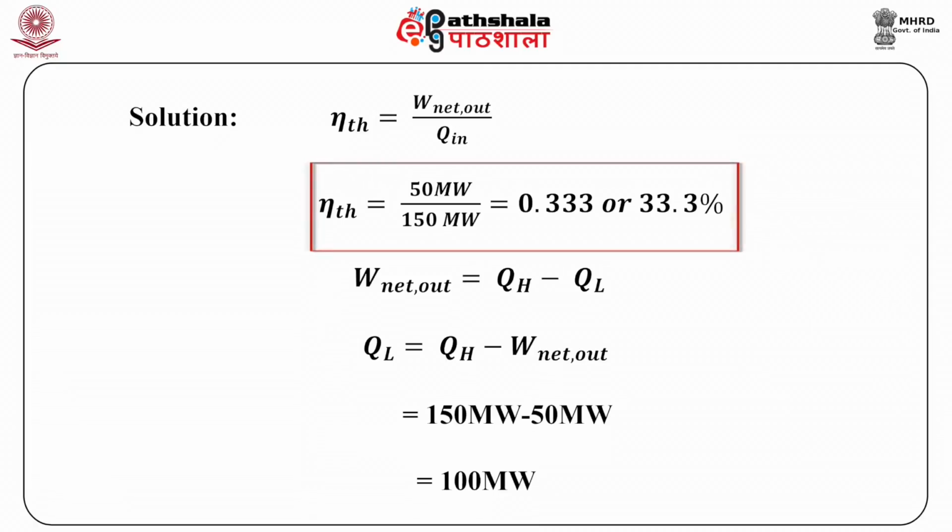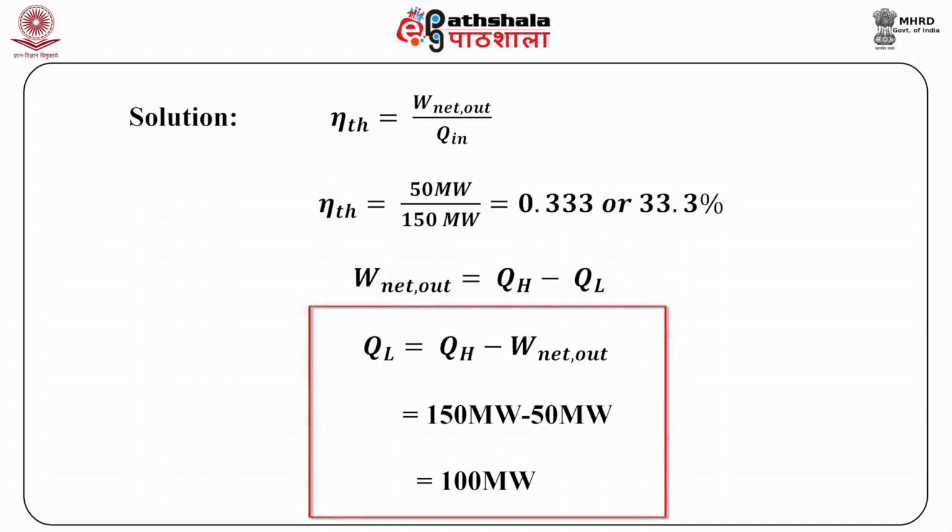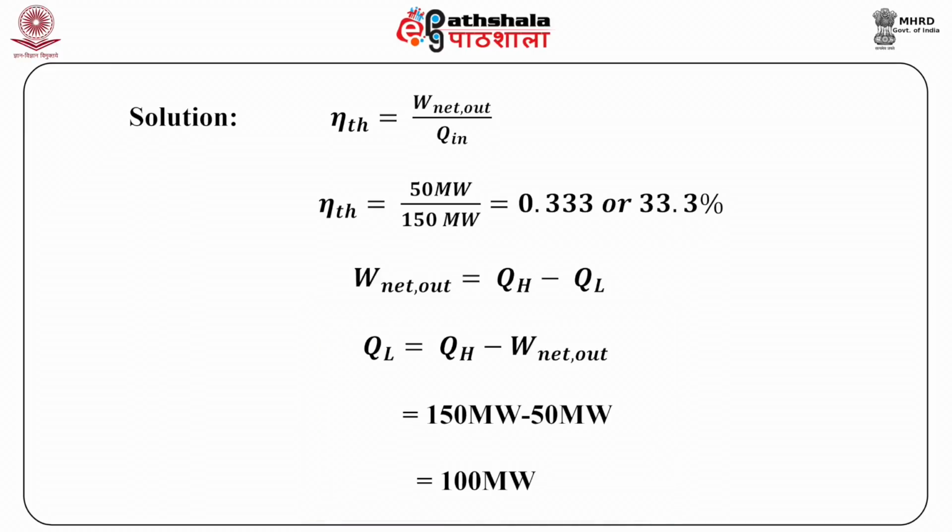0.333 or 33.3%. W_net,out will be equal to Q_H minus Q_L, or Q_L will be equal to Q_H minus W_net,out, which is equal to 150 megawatt minus 50 megawatt, that comes out to be 100 megawatt. Thus, thermal efficiency is 33.3% and 100 megawatts of heat is released to the surroundings.